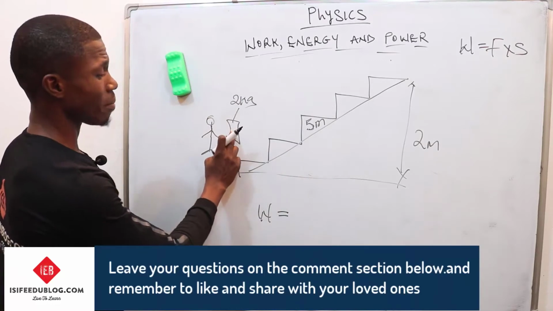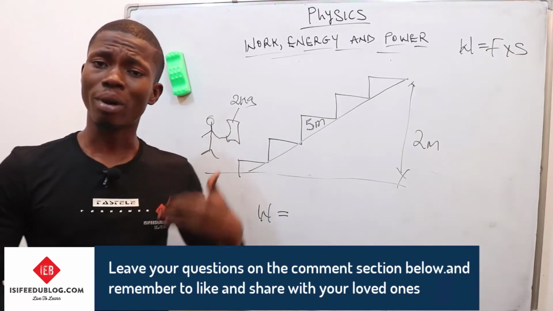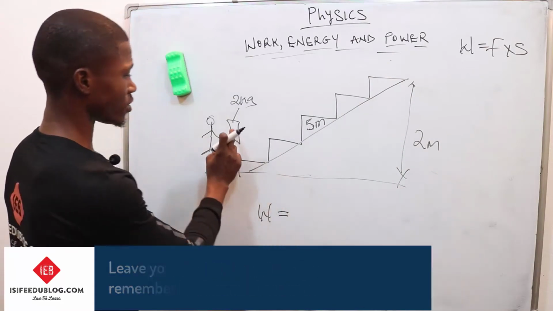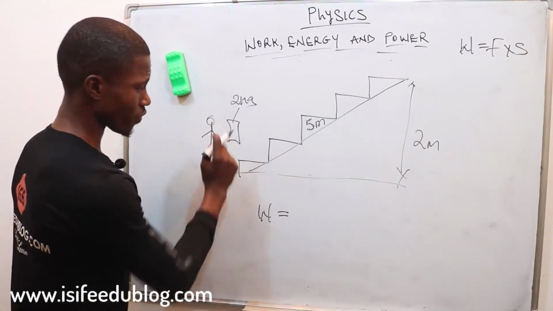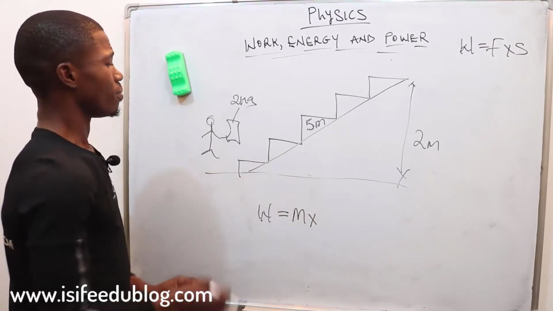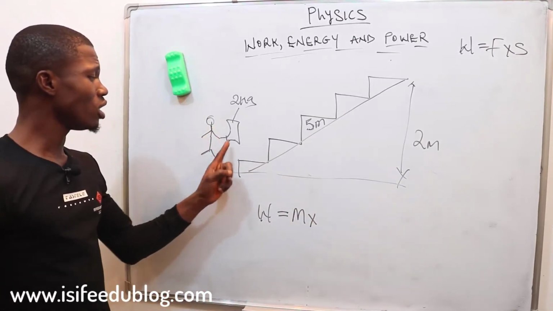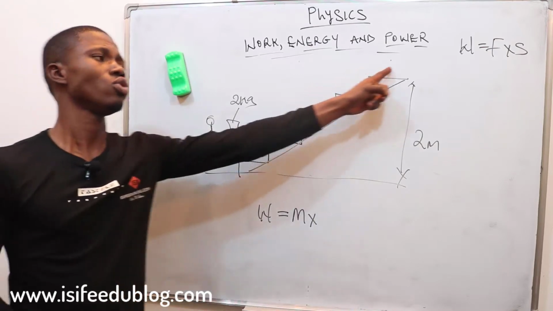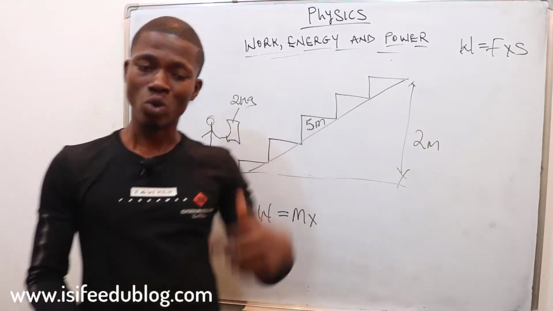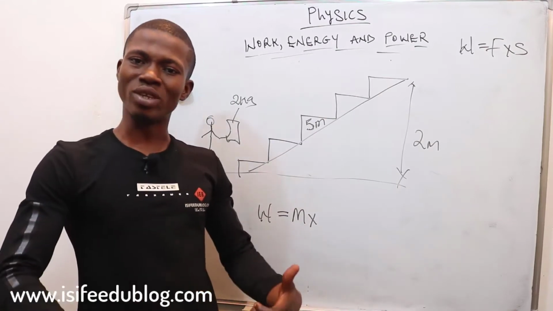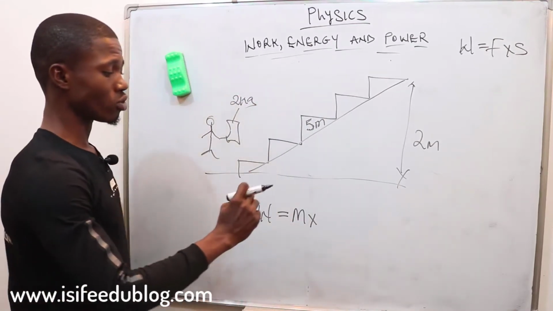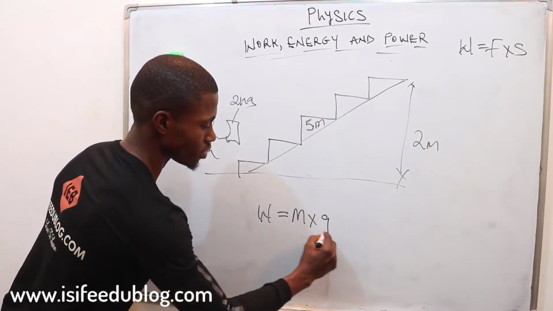The first is mass, the body, what we are about to transport, what we are about to lift up here, which is the mass of our load, m, multiplied by, okay, for this guy to lift this up from the ground to here, he's lifting this load against its weight. When we are lifting anything against its weight, that is against its gravitational pull, you have to consider our acceleration due to gravity.